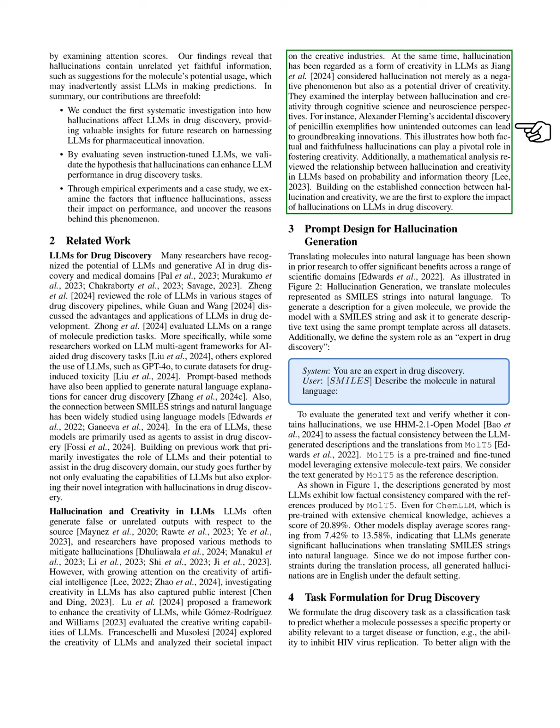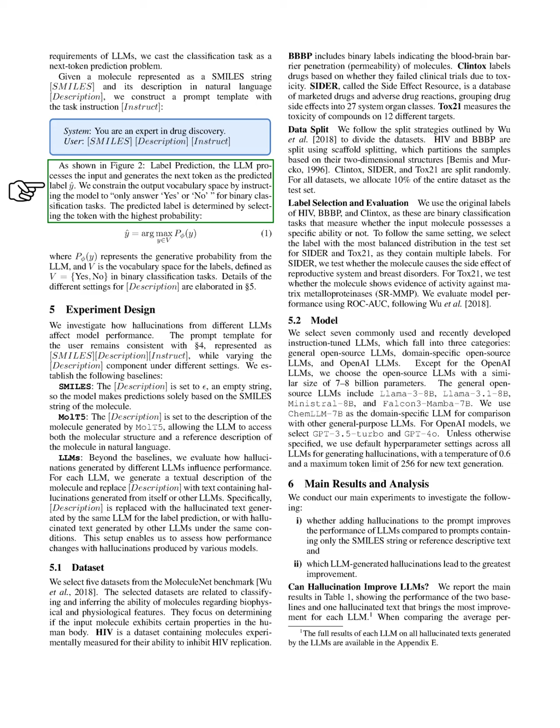To align with LLM requirements, we frame this classification as a next token prediction problem. We use a prompt template that includes the molecule SMILES representation and its natural language description, along with task instructions. The LLM processes this input to generate a predicted label, constrained to yes or no for binary classification tasks.